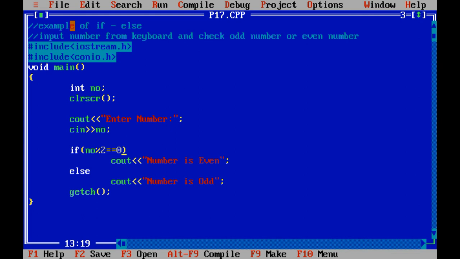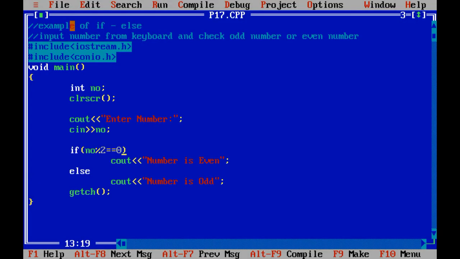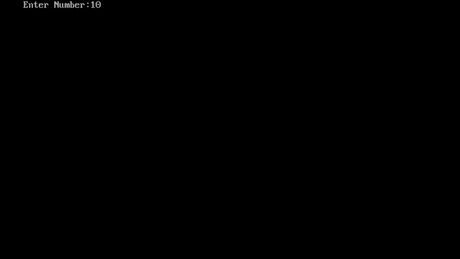Now you can run this program. I am inputting 11. The number is odd. That means when you divide the odd number, it will not return 0. But suppose I input 10, it is an even number. So this is the demonstration regarding the if-else statements.